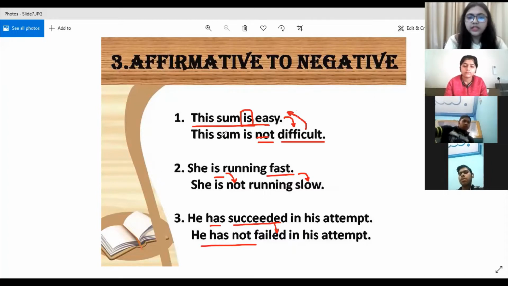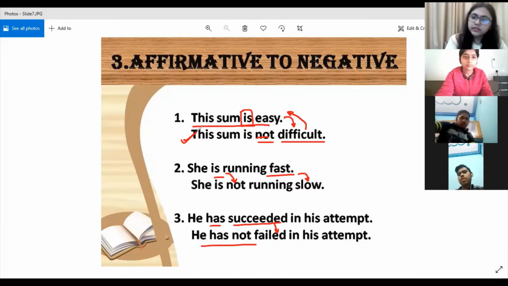Are you understanding? If the question would have been "this sum is not difficult", how would you write it? This sum is easy. Whatever I'm teaching you, it can be asked either way, from affirmative to negative and from negative to affirmative. So you have to keep in mind both the things. Okay, children.